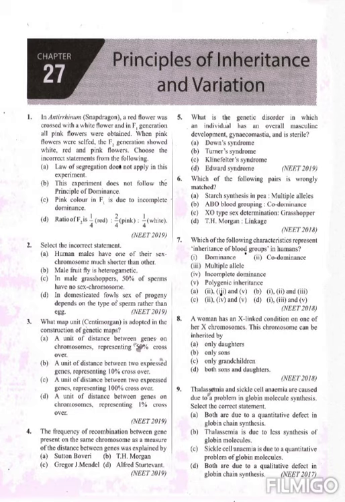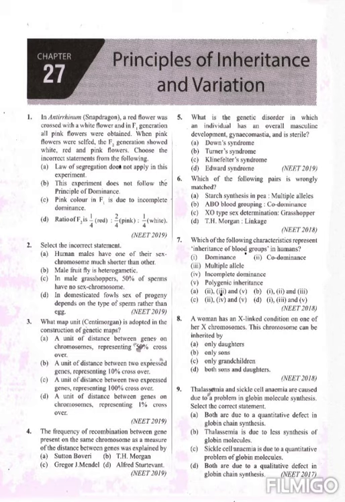Next question, what map unit for Sturtevant is adopted in the construction of genetic maps? The map unit was developed by Alfred Sturtevant. Who is Alfred Sturtevant? The student of T.H. Morgan. Who is T.H. Morgan? T.H. Morgan established linkage in chromosomal inheritance.